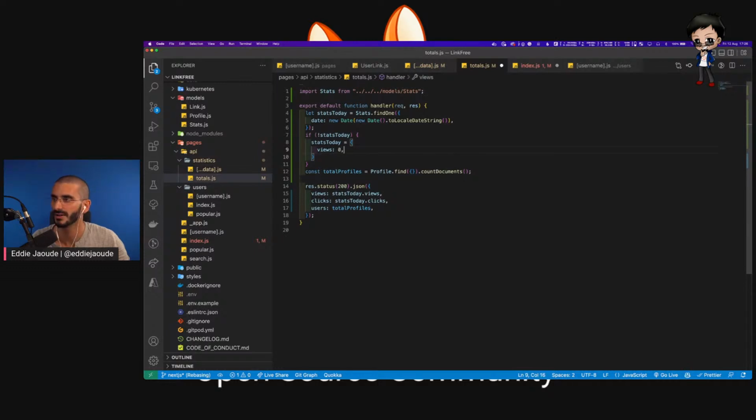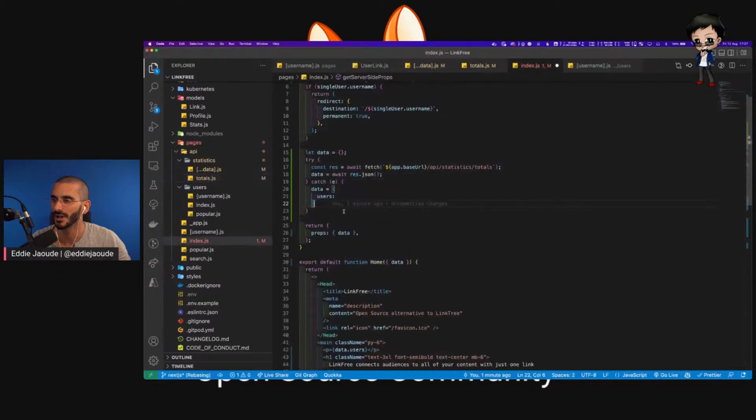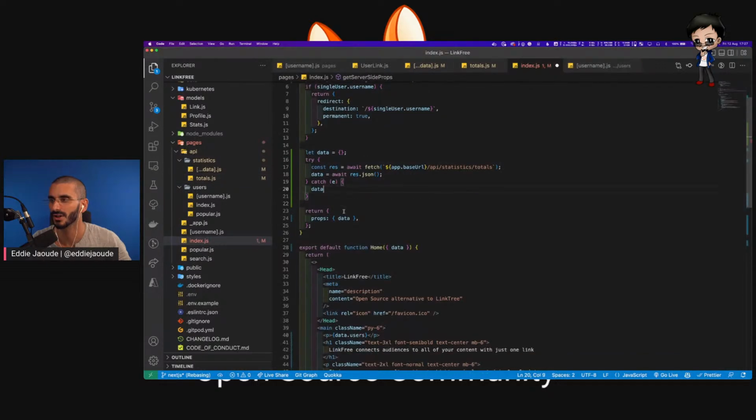Views zero and clicks zero. So yeah, that should work. It will try and find some stats. If there's no stats, just make them 0. So these will return 0, and that will always have a value. Okay, so that's okay. So in here, we don't need to do this. I was going to set the zeros here, but the API will always have a result. So I want to save that.